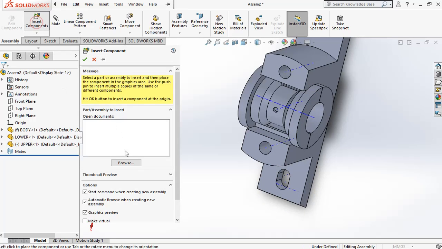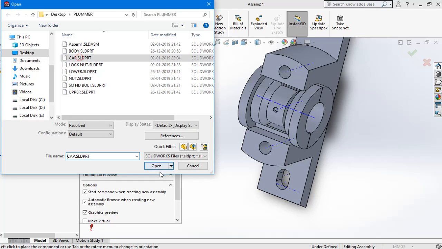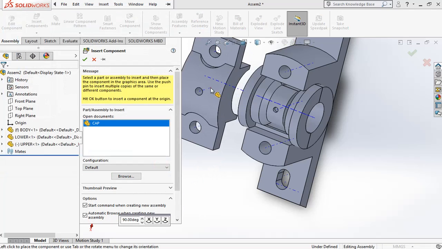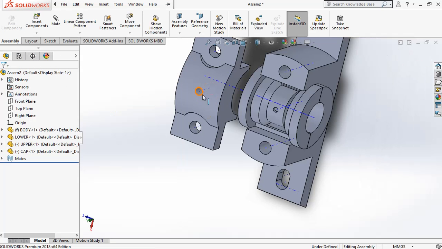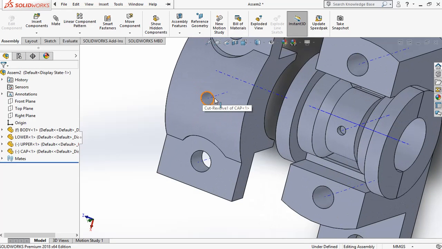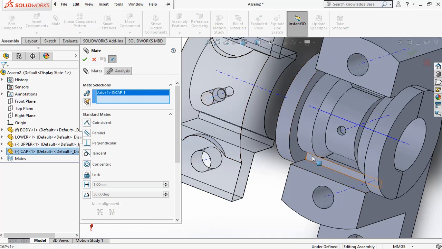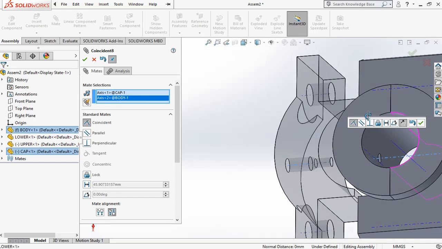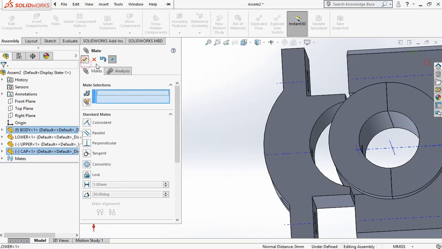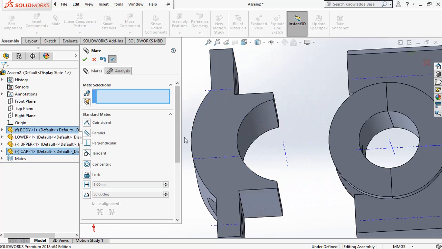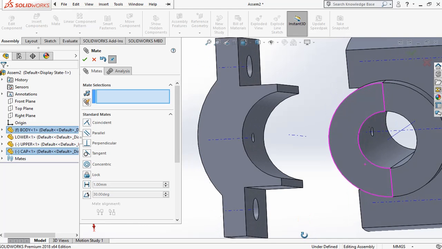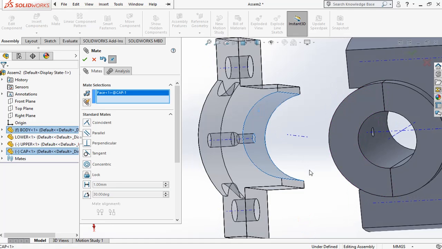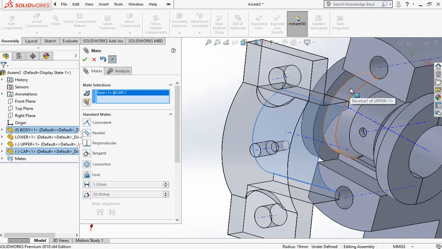Okay, next, insert the cap. Similarly, we can give the mating condition. This axis must be coinciding with this axis, and the surface must be coinciding with the surface.